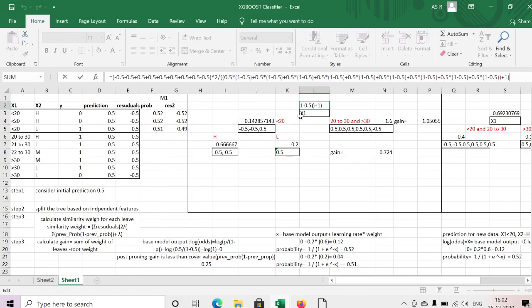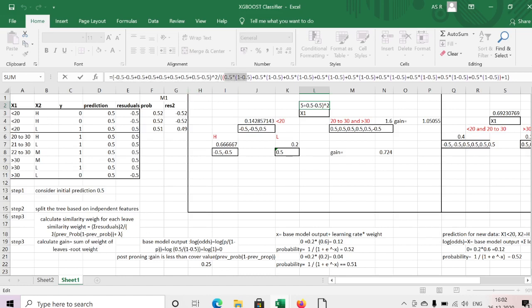Here I have the nine residuals. I am adding them here: minus 0.5, minus 0.5, plus 0.5, and from here all are plus 0.5 until the last one. For all nine records I added the residuals, and the whole square gives the numerator. Divided by, for every residual we need to take the previous probability multiplied by 1 minus previous probability.